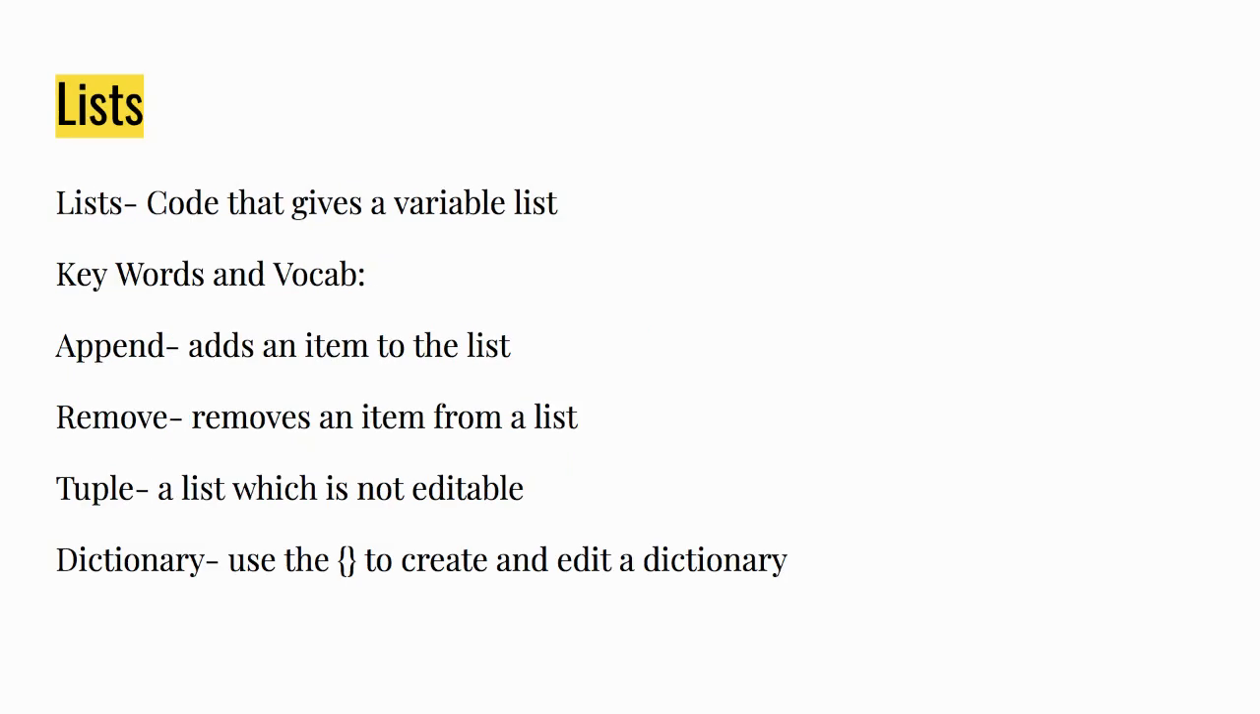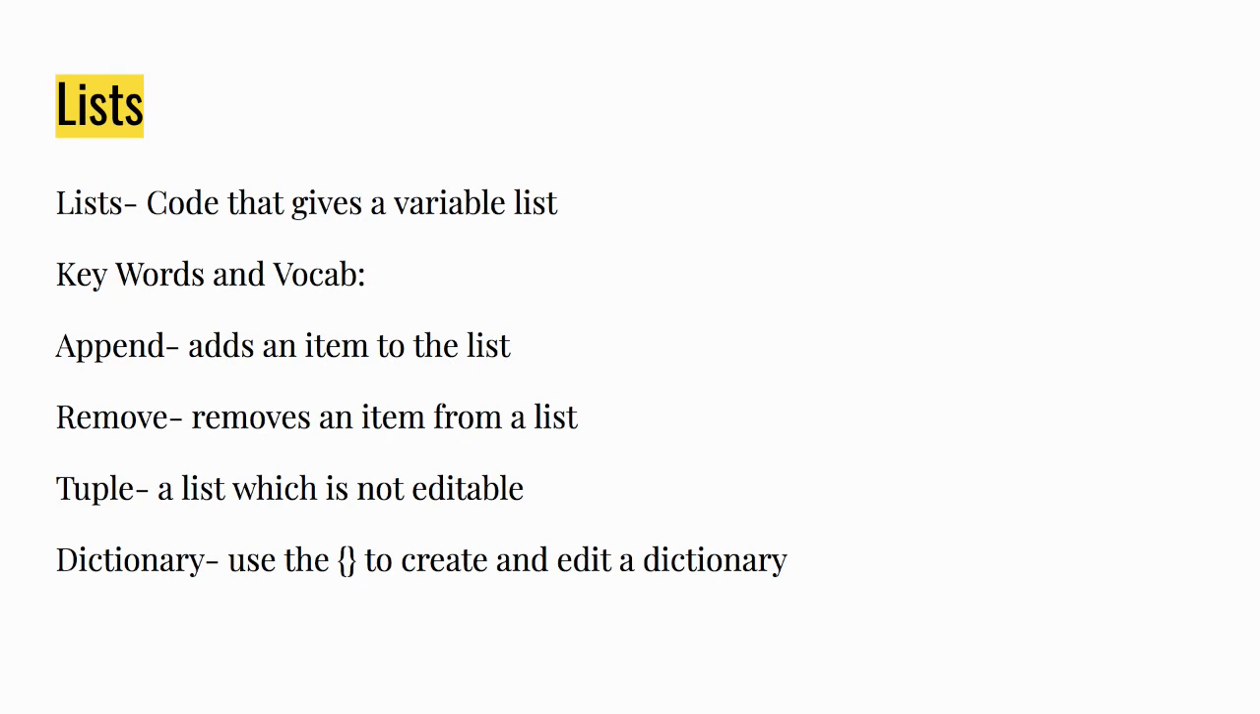We then went into lists. Lists are code that gives a variable a list. Keywords and vocab of lists are append, which adds an item to the list, and another keyword would be remove, which removes an item from a list. And another word is tuple, which is a list that cannot be edited. So that list is final.